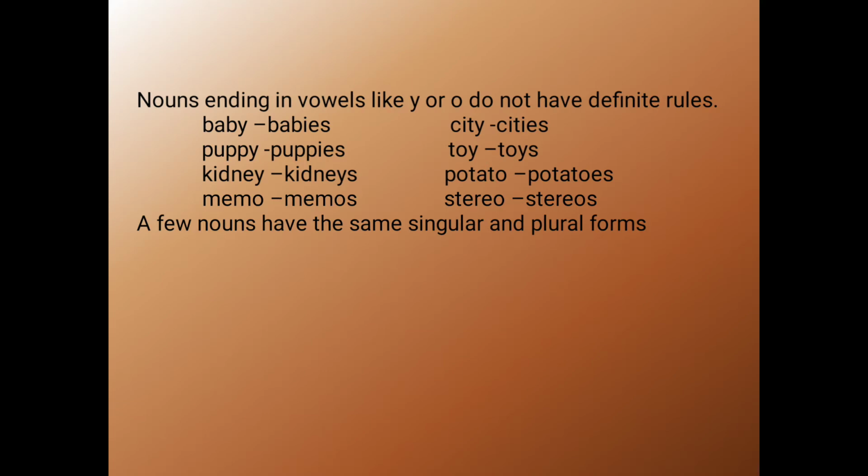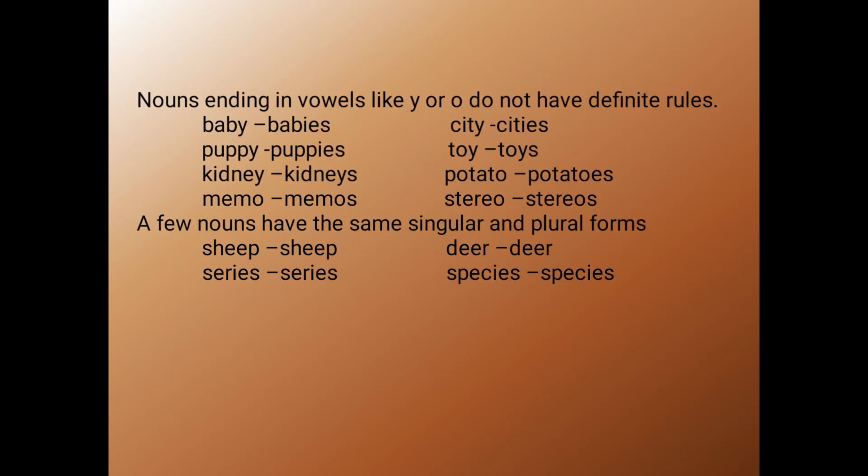And for the next one, a few nouns have the same singular and plural form. So what are they? For example, sheep, sheep, deer, deer, series, series, species, species. So for these nouns, the singular and plural forms are the same.